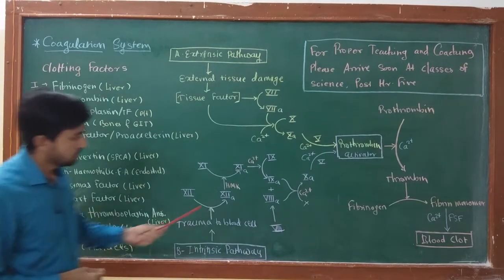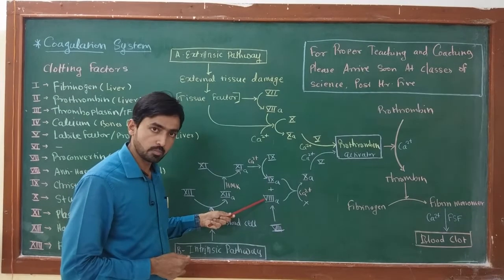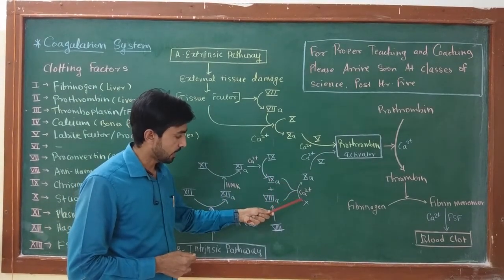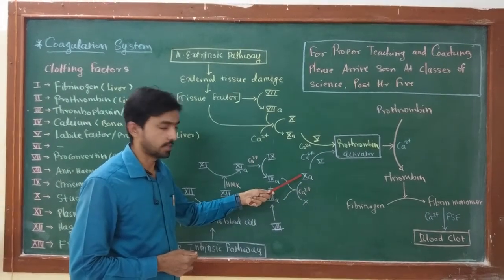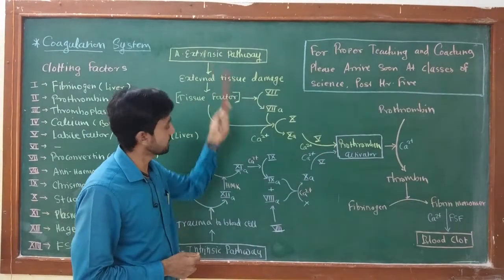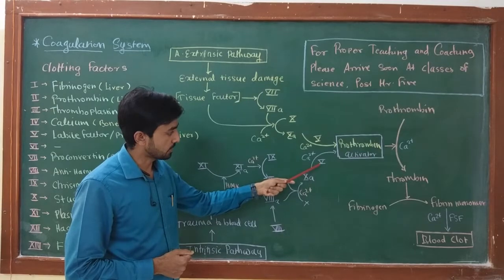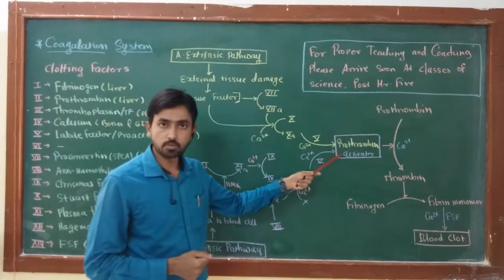Then factor number 9A and activated factor number 8A together with the help of calcium ion activate factor number 10. The active form of factor number 10 is 10A. The next pathway is similar to that of the extrinsic pathway. Activated 10A with the help of factor 5 and calcium ion activates prothrombin activator protein.